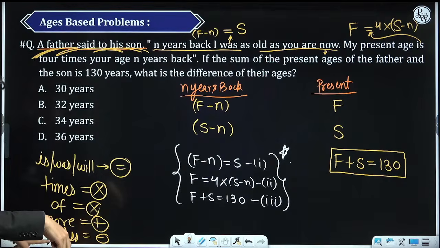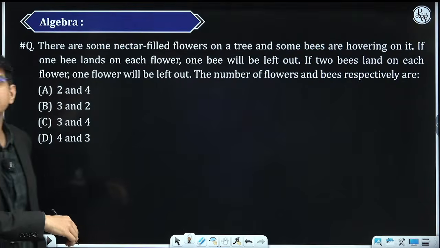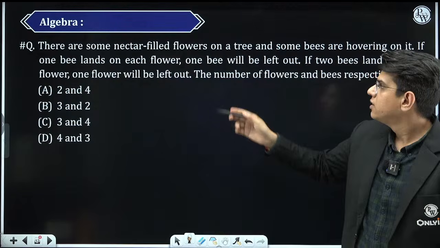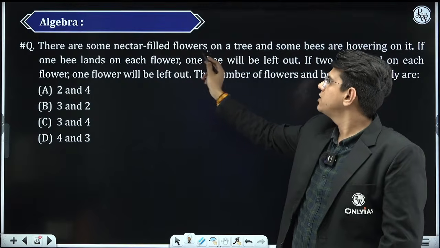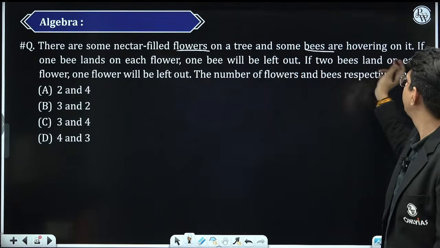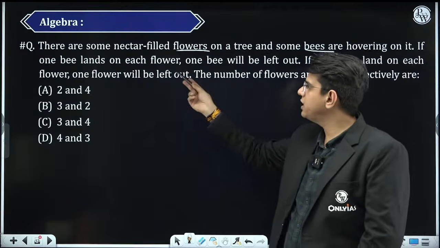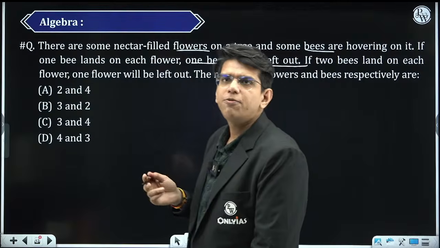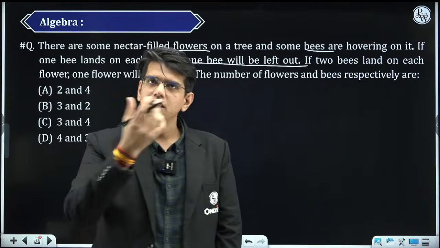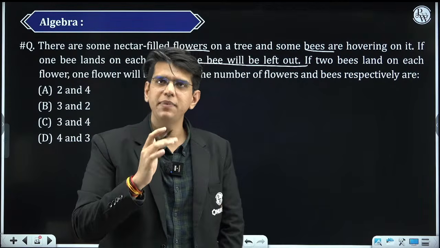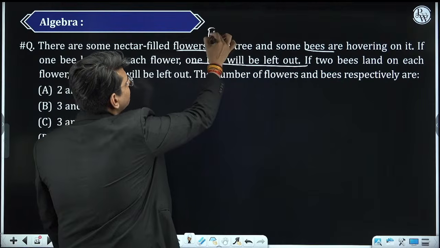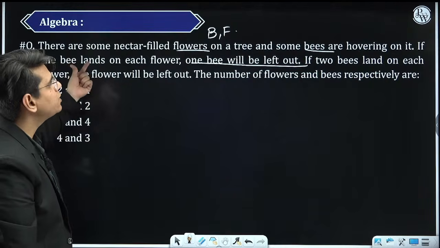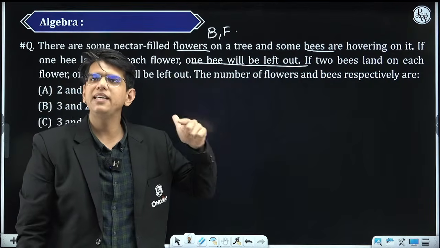Yesterday I was telling you another type of question, linear equations, how would you frame linear equations? So this is a question where there are some nectar filled flowers on a tree and some bees are hovering on it. If one bee lands on each flower, one bee will be left out. मतलब let the number of bees and number of flowers be B and F. What is the first statement telling you? If each bee goes on one flower, one bee is left.